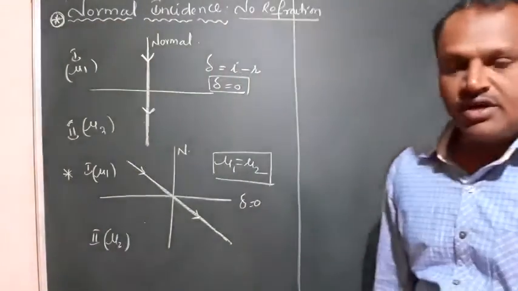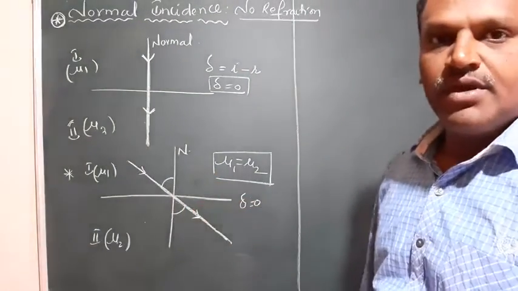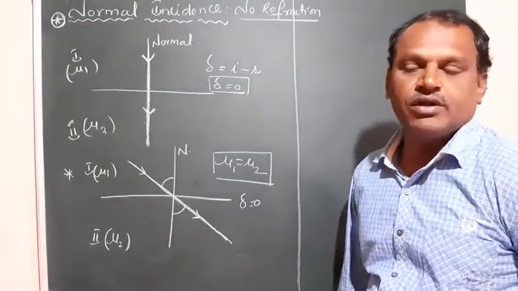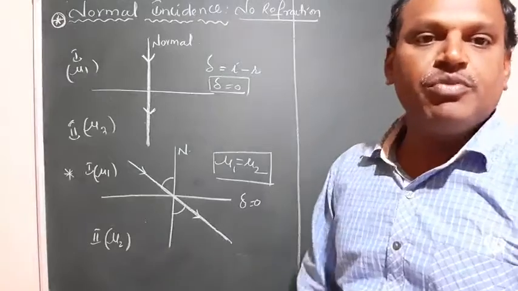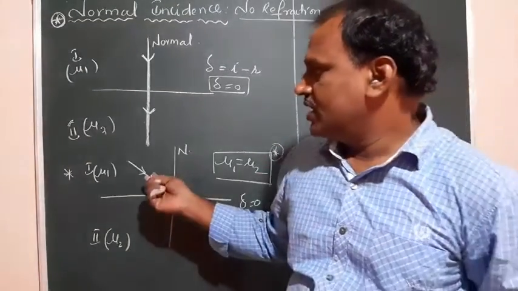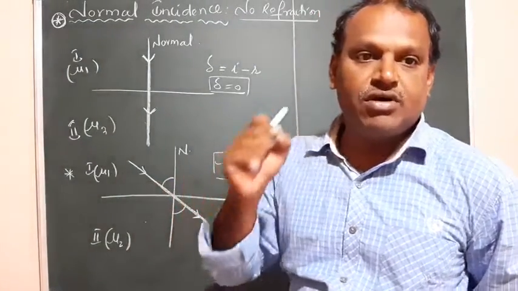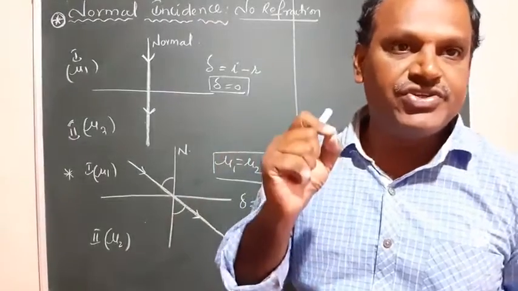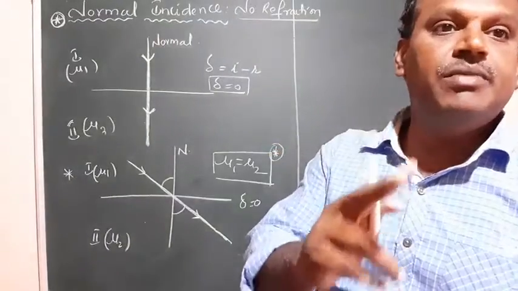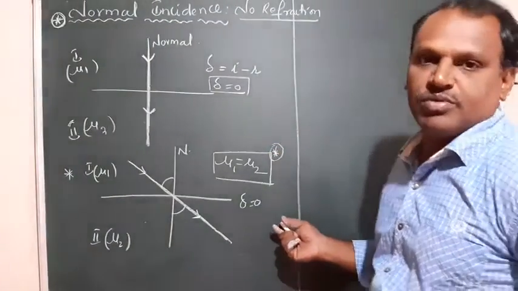So here the angle of incidence and angle of refraction are both equal. When they are equal, sin i by sin r is equal to 1. So mu2 by mu1 is equal to 1, which means mu1 and mu2 are equal. Whenever a ray of light propagates from one medium to another and does not deviate or change its direction, that is possible only when the two mediums are the same, having the same refractive indices. So this is another observation you have to remember.